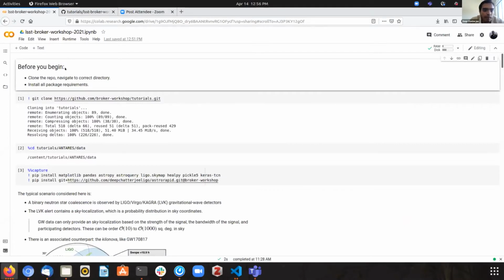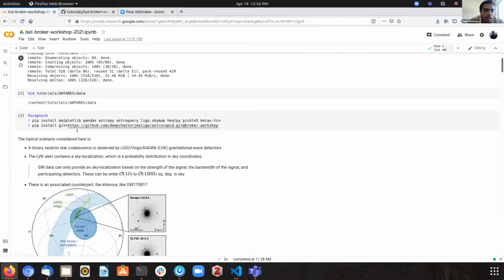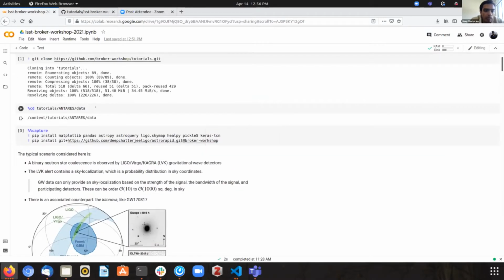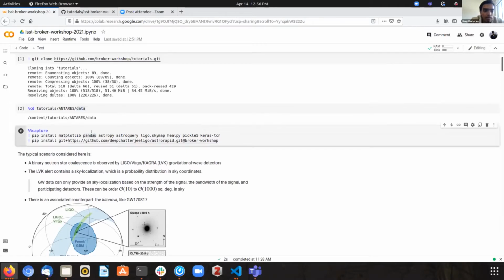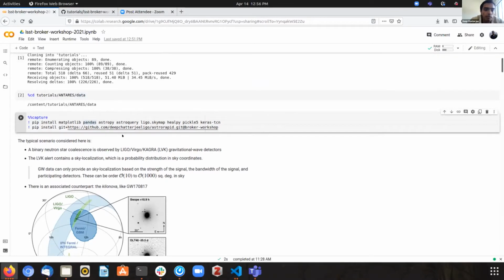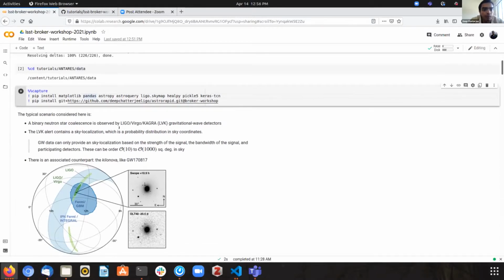Before we begin, some of the boilerplate material: you need to clone the Git repository. There is some data that we'll be working with, so cd into the right folder, and install certain requirements. If you're working from the Colab notebook, these three steps should do that. If you're working by cloning the Git repository locally, then the appropriate cells will also do that for you.